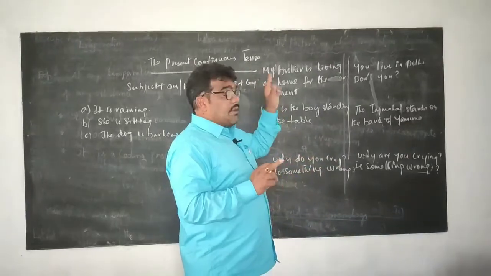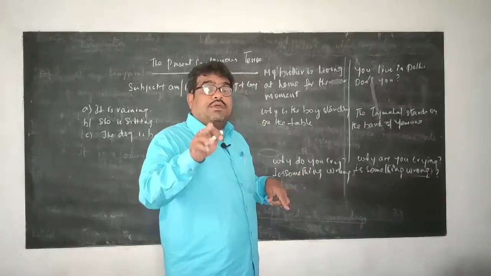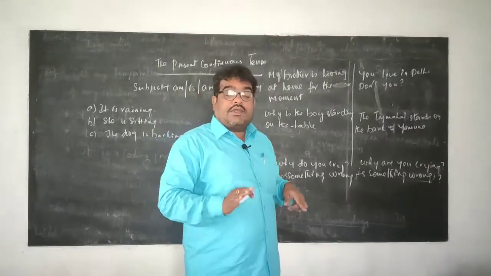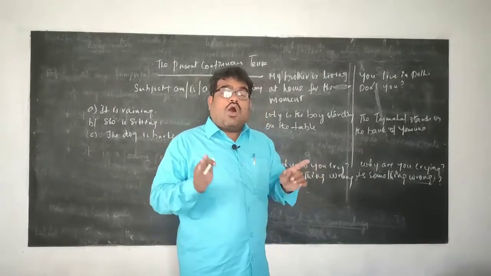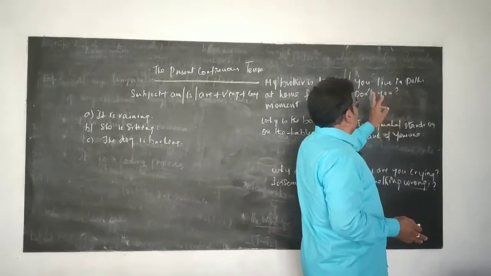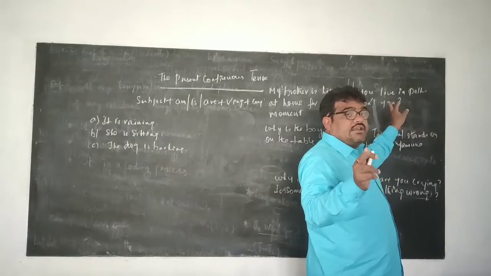Here, my brother is living at home means that he is there temporarily. He may go now or tomorrow. Here, if you say you live in Delhi, don't you, it means permanently he is in Delhi.